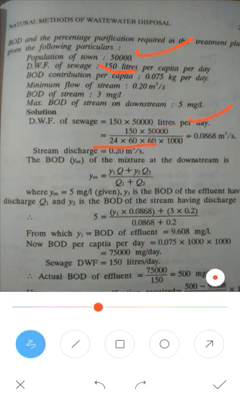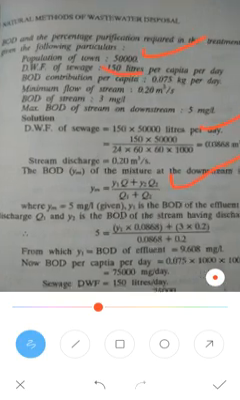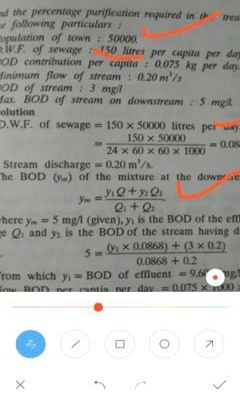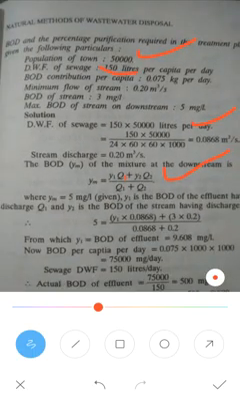Divide it by 1000, so you will get 0.0868 meter cube per second. The stream discharge, the dry weather flow of the stream, is 0.2 meter cube per second. Since the BOD is a mixture of the downstream, you have to use this formula: y1 q1 plus y2 q2 divided by q1 plus q2.